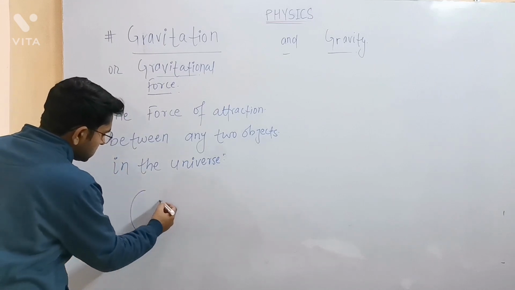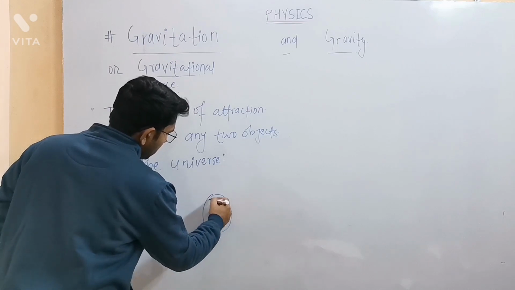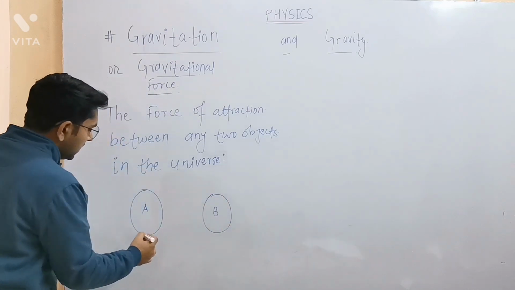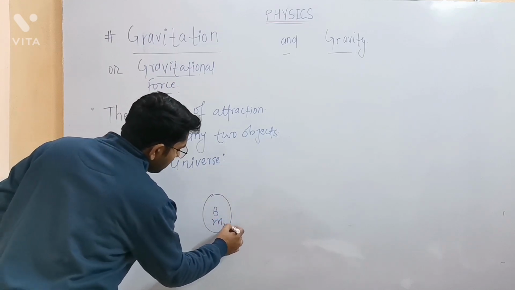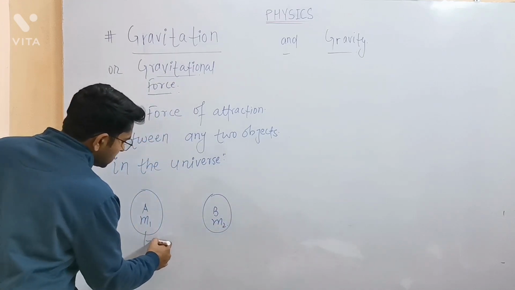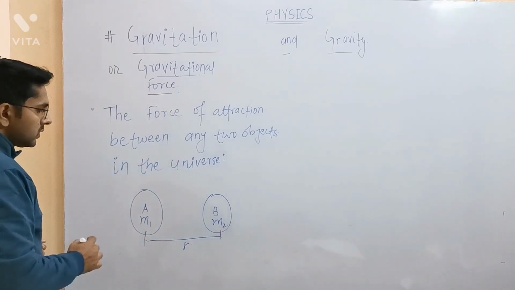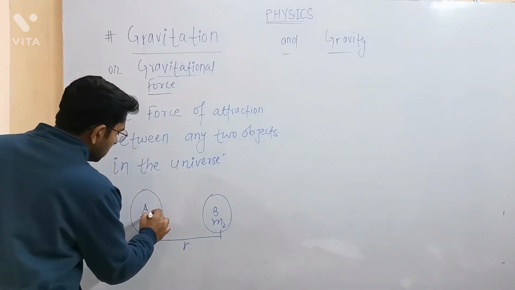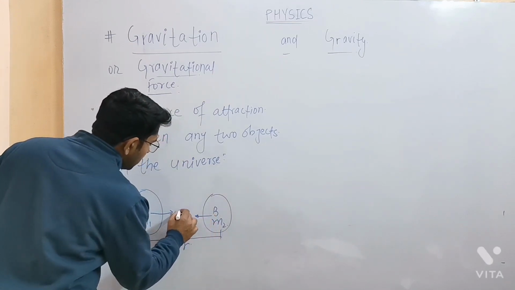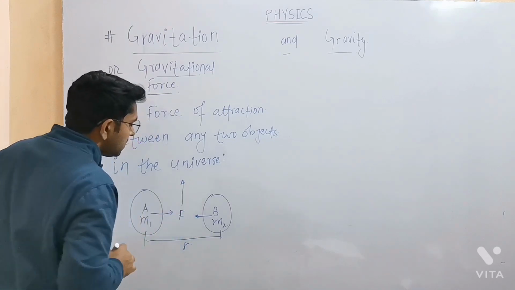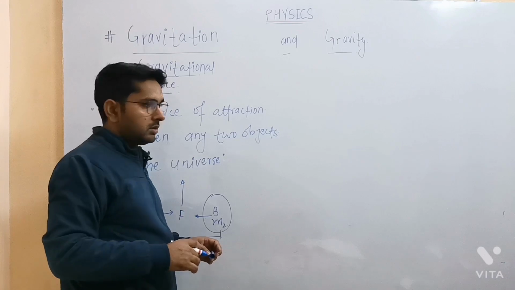So let's suppose there is an object A and object B. Object A has mass m1 and object B has mass m2. These two objects are separated by a distance, let's suppose r. So in between these two objects a force is acting, and that force is termed as gravitational force. Now what is gravity then?